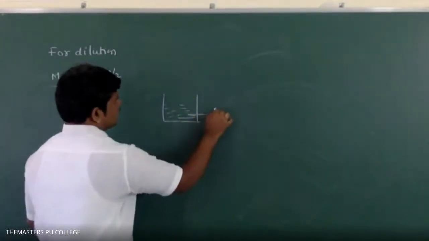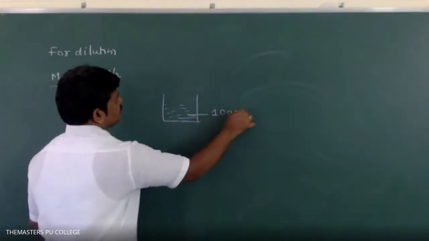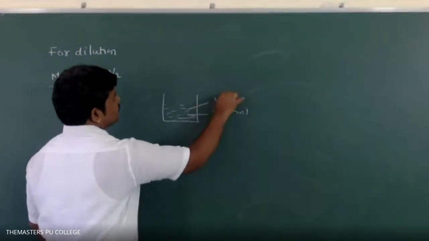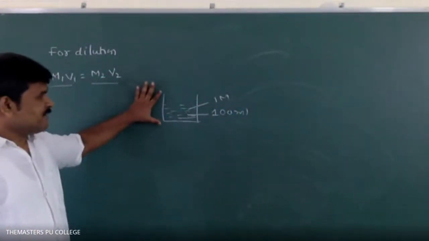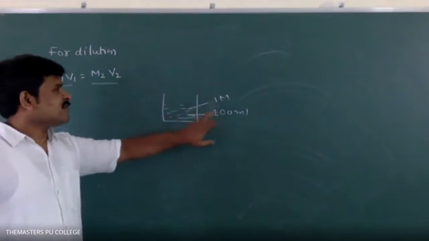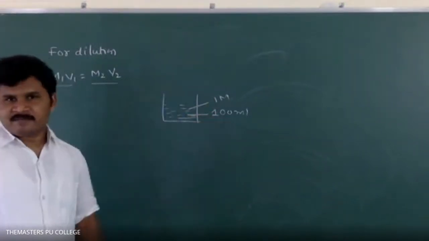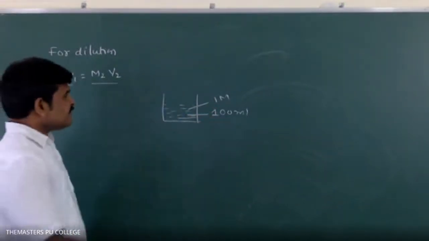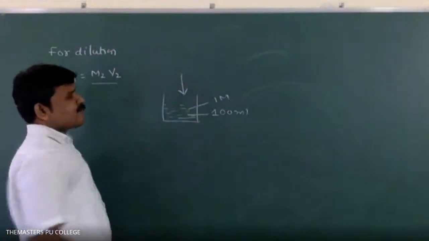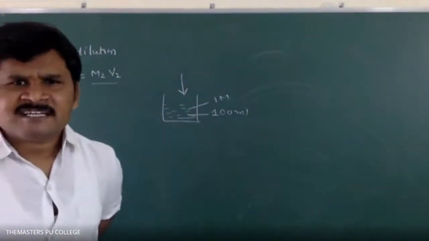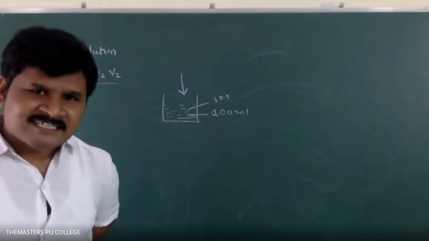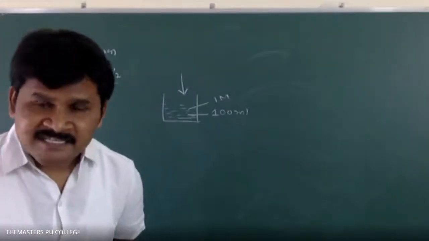This is 100 ml. This molarity is 1 molar. This is the condition. Solution in a beaker. Its molarity is 1 molar. Volume is 100 ml. Okay? For this, I added a certain amount of water. What happens, children, if water is added? Does molarity change or not? Decreases. Molarity changes.